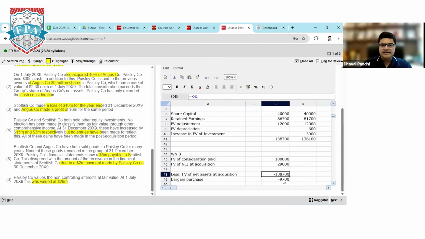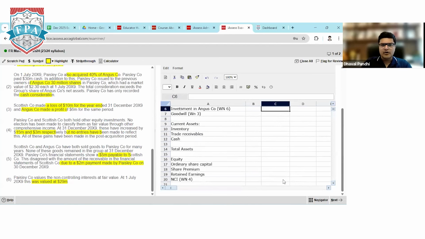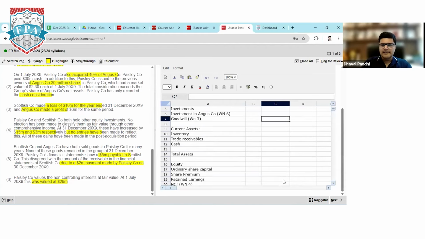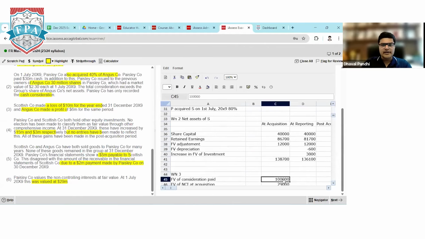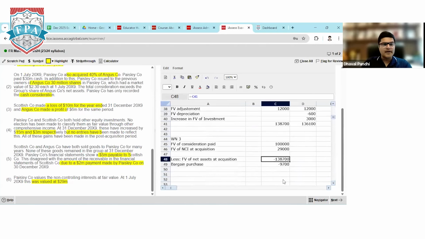So bargain purchase will not come here in the non-current assets. Amount will be 0 here and this will come in the retained earning calculation. Everyone understood the calculation of the negative figure? Goodwill becomes a positive here as a bargain purchase for the parent company. So rather than recording under non-current asset, this figure will come under working note number 5. There are very rare chances in the exam that you get goodwill as a bargain purchase, but there is a possibility.